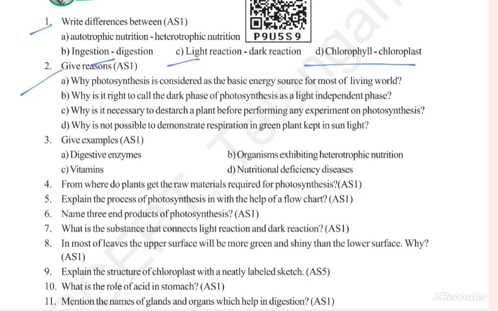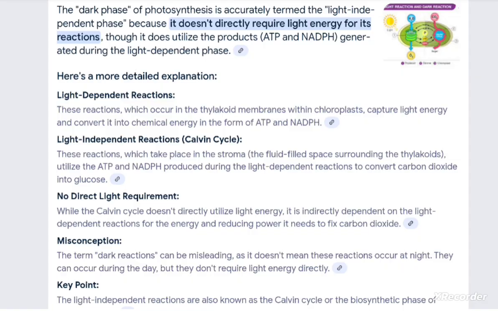Question B. Why is it right to call the dark phase of photosynthesis a light independent phase? The answer is, the dark phase of photosynthesis is termed the light independent phase because it doesn't directly require light energy for its reaction, though it does utilize the ATP and NADPH generated during the light dependent phase.